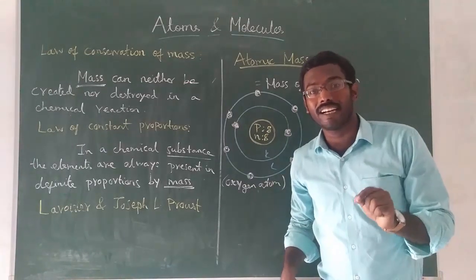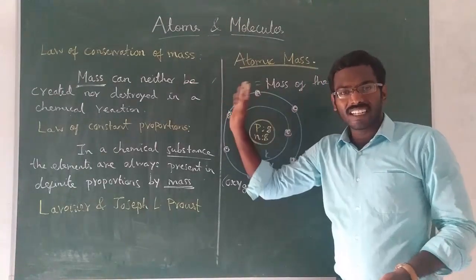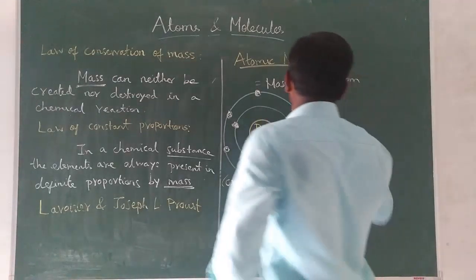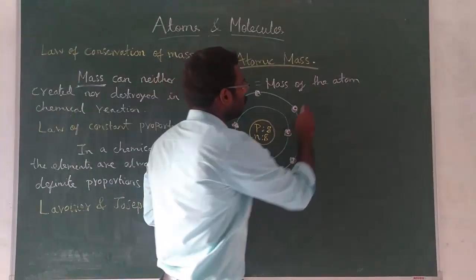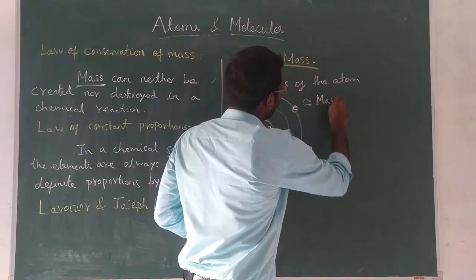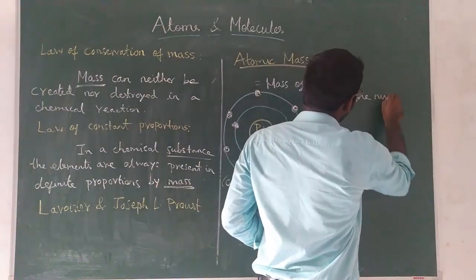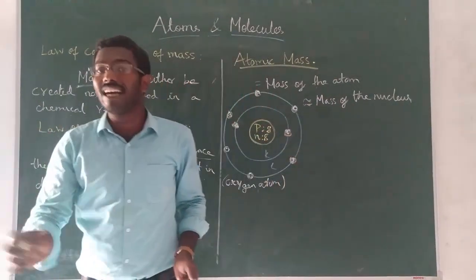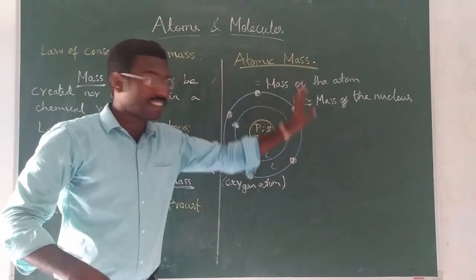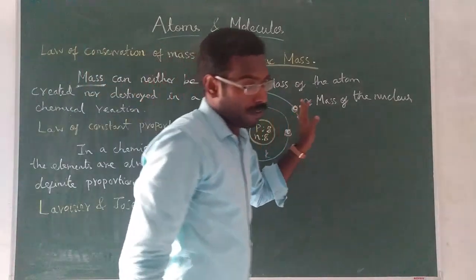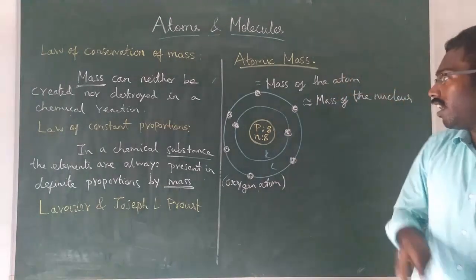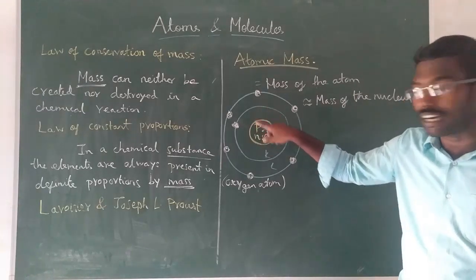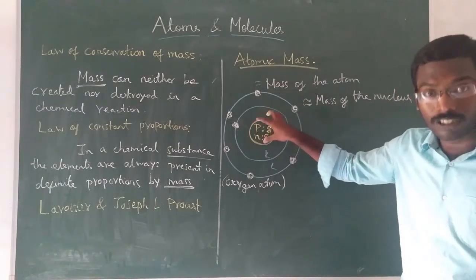Even then, the whole mass of the atom is almost contained in the nucleus. Understood? The mass of the atom is approximately equal to the mass of the nucleus. Though it is very small, the mass of the atom and the mass of the nucleus are almost the same. In other words, these orbits and electrons have negligible mass. This nucleus contains protons and neutrons. They constitute the mass of the atom.